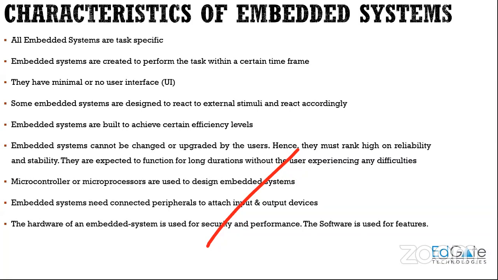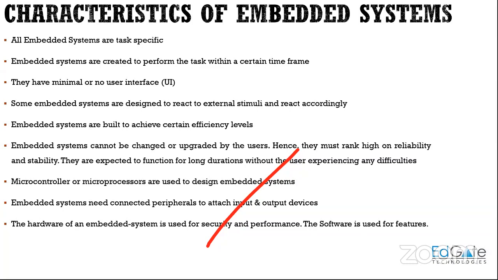Then you have something called microcontrollers and microprocessors, which are the hearts of an embedded system. Those are basically used to design these embedded systems. And these embedded systems must have peripherals so that they can take an input and provide output. They have to take a particular input, like read the temperature value, and if the temperature is more, then turn on the AC, something like that.